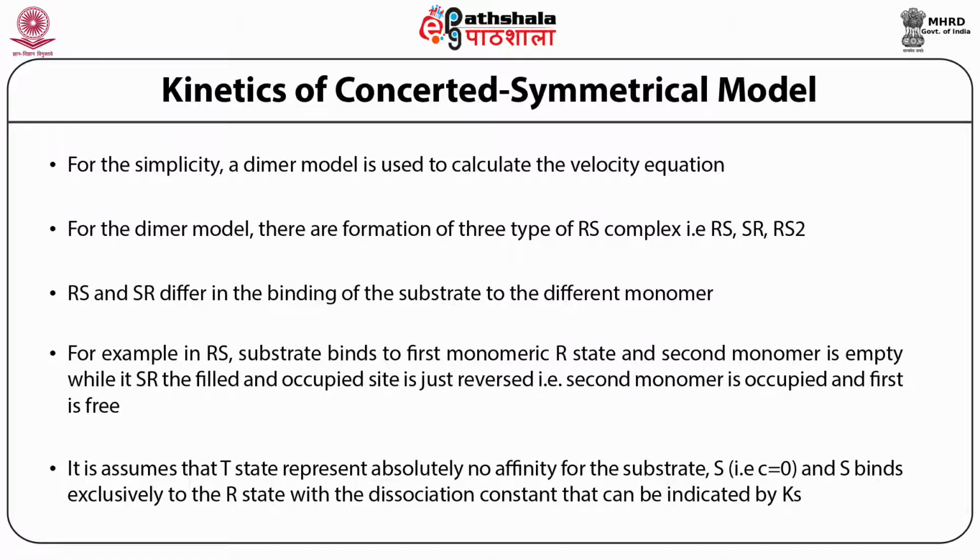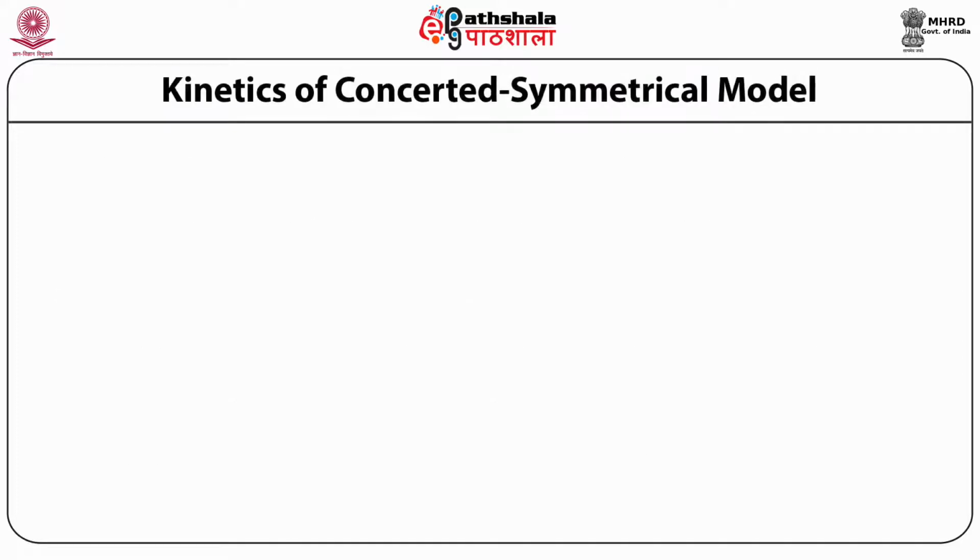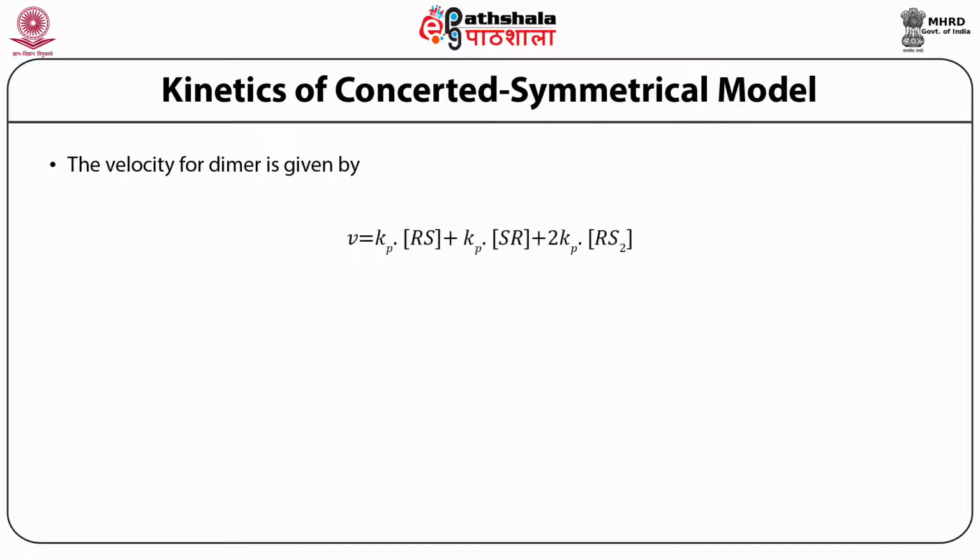As per normal equations, the velocity equation for the normal dimer can be written as velocity is equal to Kp. If you remember the single molecular reaction, Kp is equivalent to K plus 2 that is responsible for converting the ES complex into product, but here in place of the ES complex we have the RS complex.